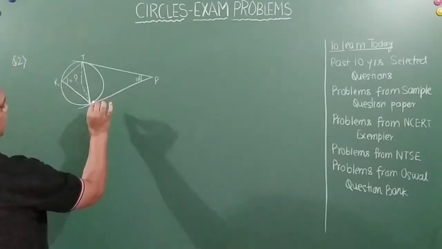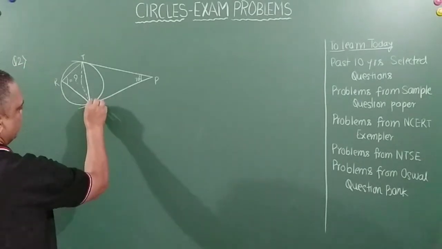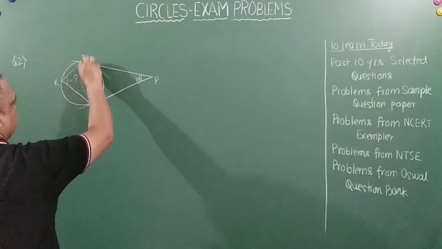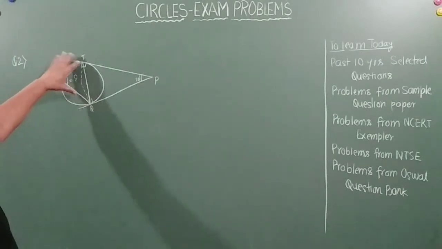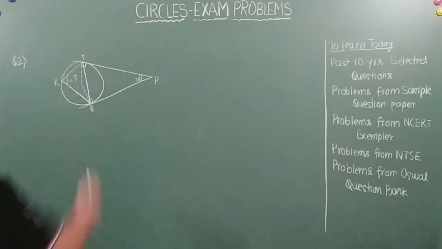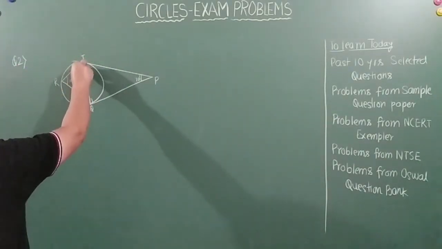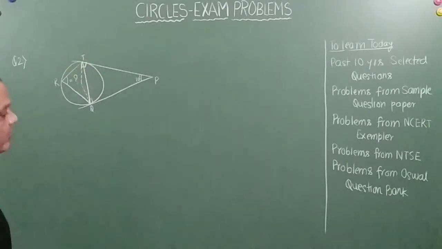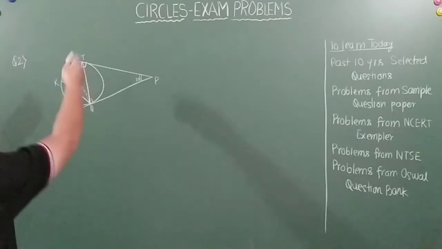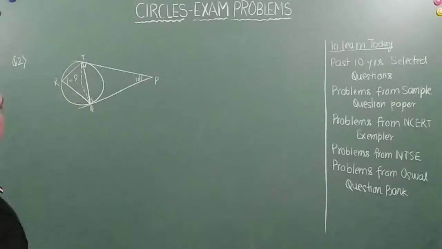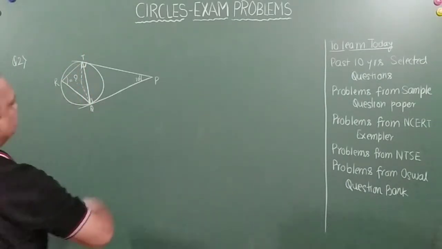So this is given to us. So these two will be 90 degrees. Why will it be 90 degrees? Because basically this is the tangent and this is the radius. So the tangent will be perpendicular to the radius, or the line joining the point of contact and the center of the circle, right? So these two are 90.